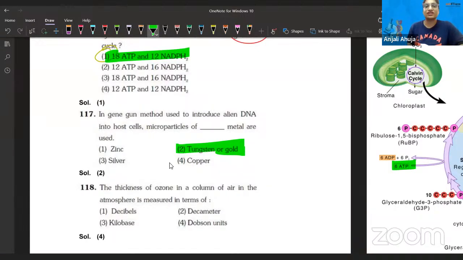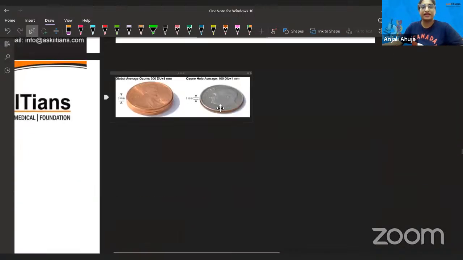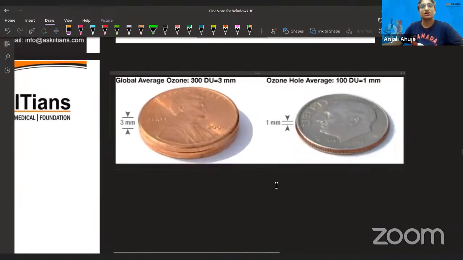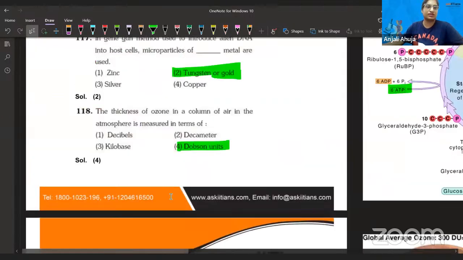The thickness of ozone in a column. This is clearly mentioned in the, I'm so sorry, I wanted to click on Dobson. It is clearly mentioned in the 10th class books also that ozone is measured in Dobson units. Guys, if you look at this diagram that you saw already, a normal global average ozone thickness is 3 millimeter, 300 Dobson. Look at this coin. And if you see it on the right side, that's when ozone has a hole, average 1 millimeter, which is actually the thinning of the ozone.